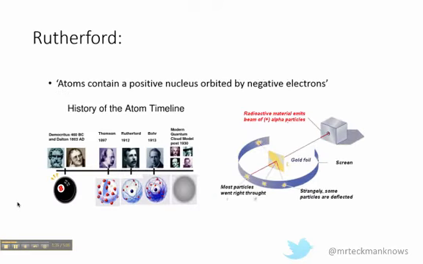But it was Rutherford who disproved this model. If you had a solid positive sphere and you fired a load of positive alpha particles at it, like he has done here, you would expect all the alpha particles to bounce backwards. However, most of the particles go straight through. And that's because most of the atom's empty space. A few of them go through, but are deflected. So that means they've not hit anything positive, but something negative has pulled them away. This is where the idea of orbiting electrons came from.